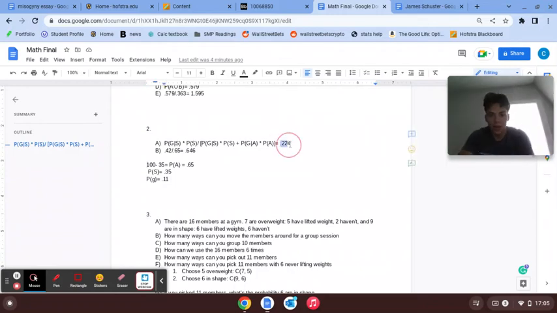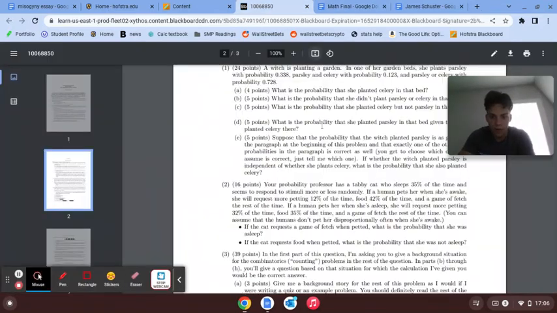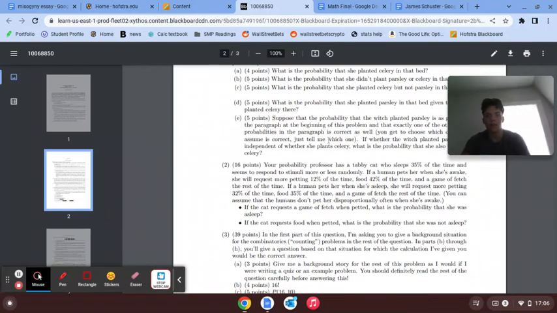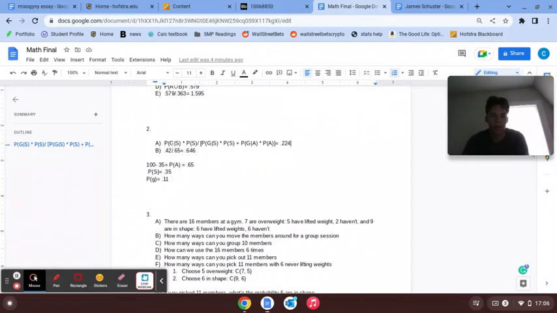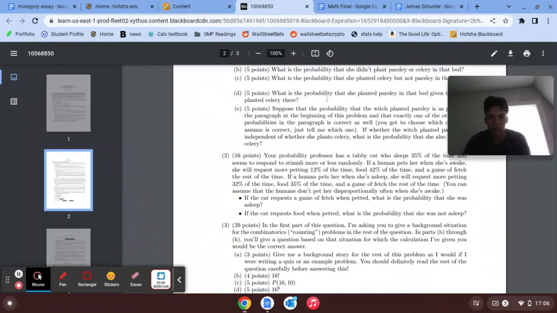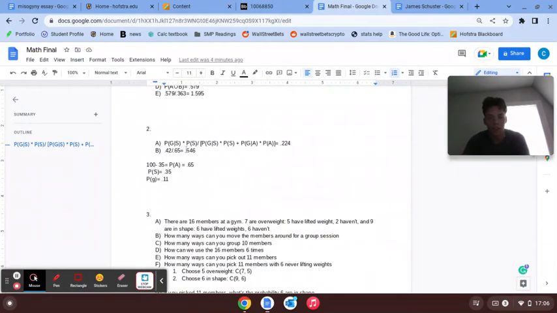So here's my calculation for that one: the probability that she was asleep if she requests a game of fetch when petted. And then here's my second calculation for requests food when petted, the probability that she's not asleep.